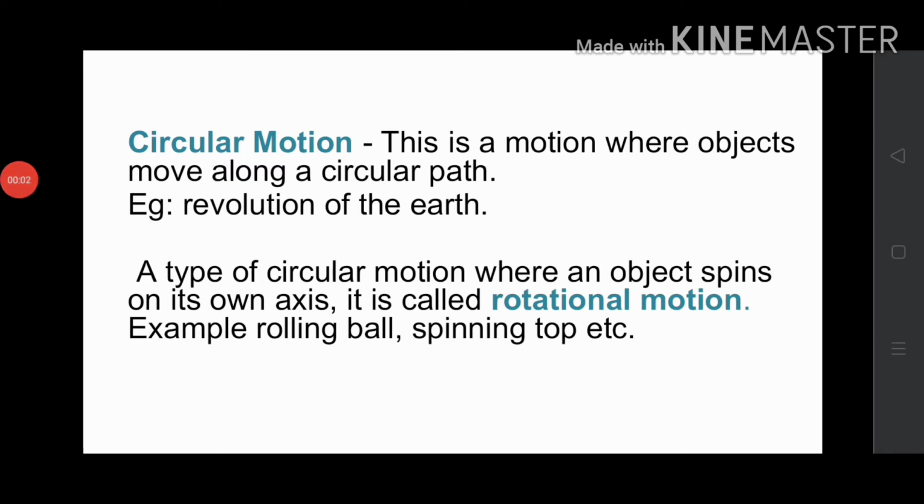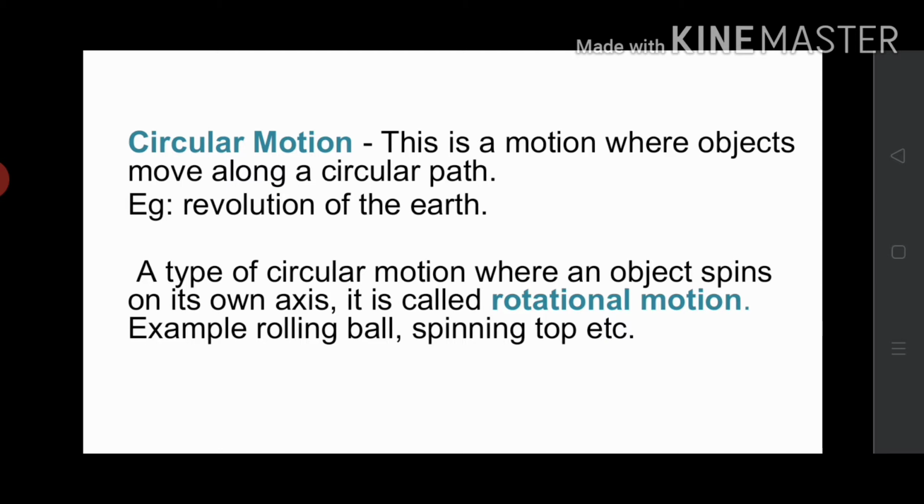Second type of motion is circular motion. This is a motion where objects move along a circular path. Okay, example is revolution of the earth. Do you know what is revolution of the earth? It means that rotation of the earth around the sun is called revolution. Okay, earth rotates around the sun, that is called revolution.